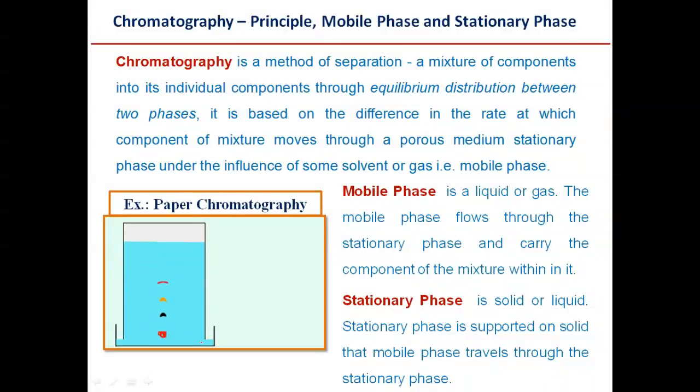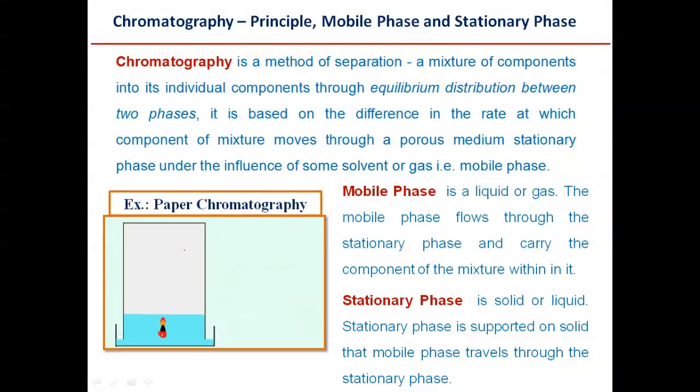The mobile phase flows through the stationary phase, as we have already seen in this figure. So this mobile phase is flowing through the stationary phase and it carries the components of the mixture within it. So this is very important. The mobile phase is one which flows through the stationary phase and carries the components of the mixture within it. So it's very simple. And the stationary phase is, of course, a liquid or a solid.